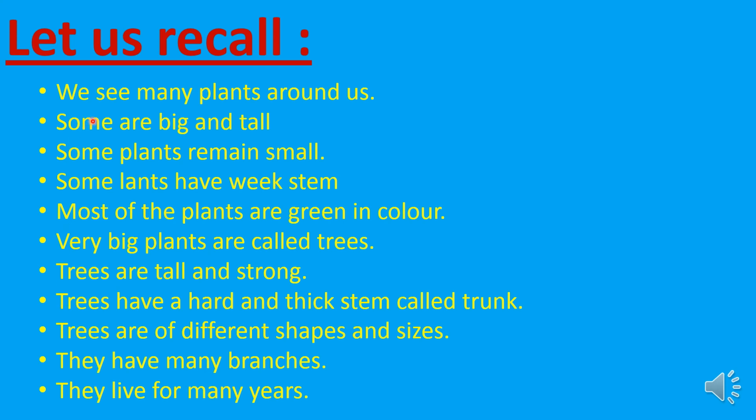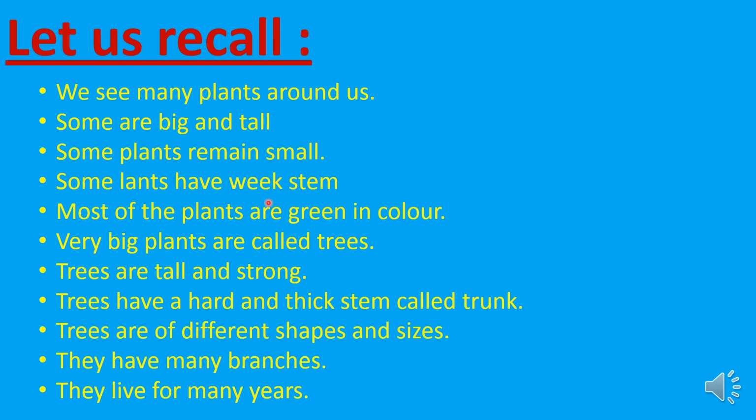Okay, children, let us recall all the points we learned up to now. We see many plants around us. Different plants around us. Some are big and tall. Some plants remain small. Yes or no? Some plants have a weak stem.